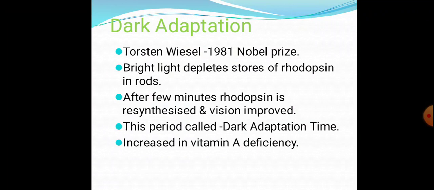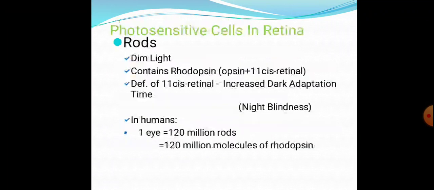This period is known as dark adaptation time, and it is increased in case of vitamin A deficiency. So just to make it clear, the bright light depletes the stores of rhodopsin in the rods, and after a few minutes rhodopsin gets resynthesized and the vision is improved. This time period is known as dark adaptation time. It will be increased in vitamin A deficiency.